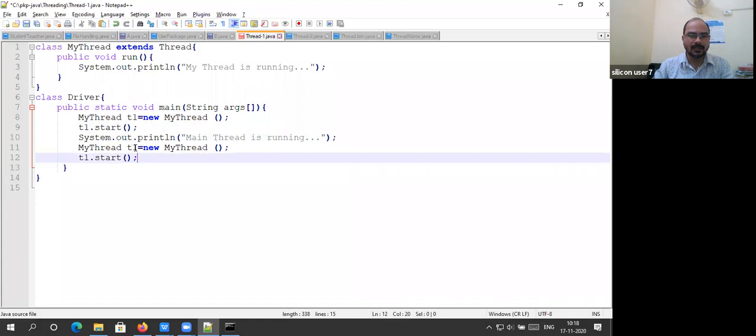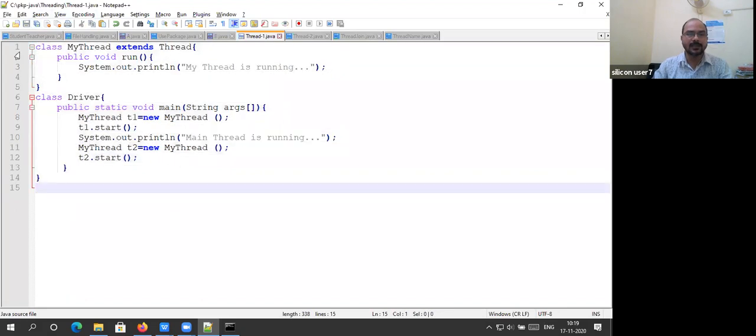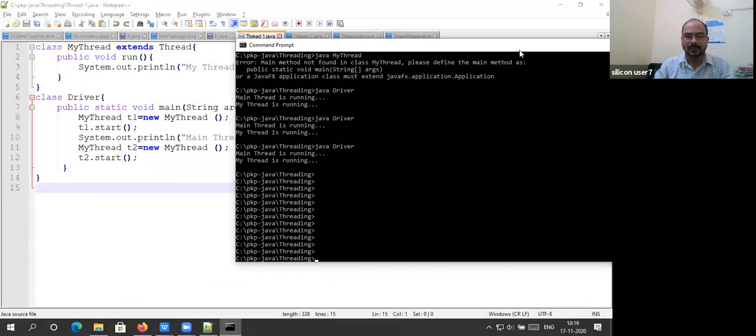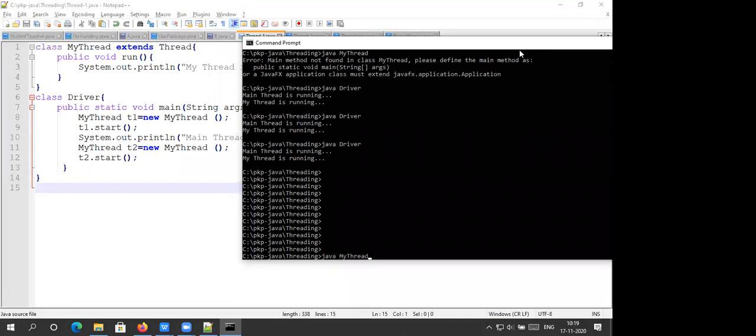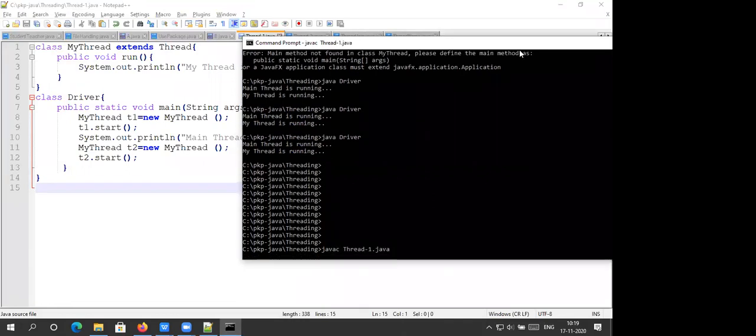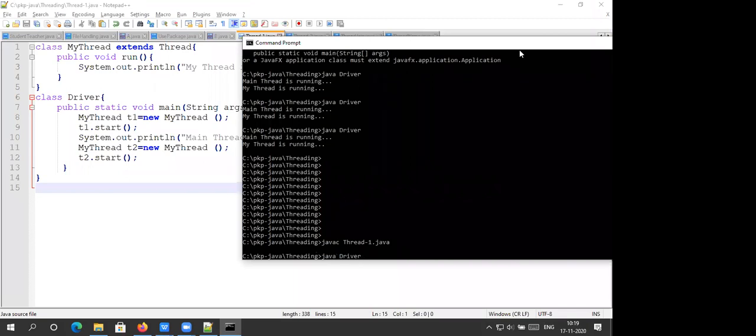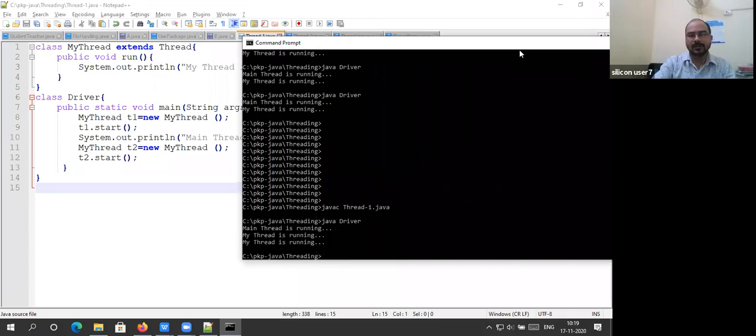Let's say it is T2. So how many threads will run here when you execute it? The number of threads created over here is 3. Very good. What are those? Main thread, T1 and T2. Very good. So main, T1 and T2.